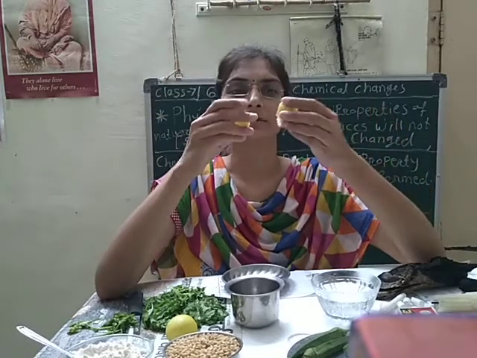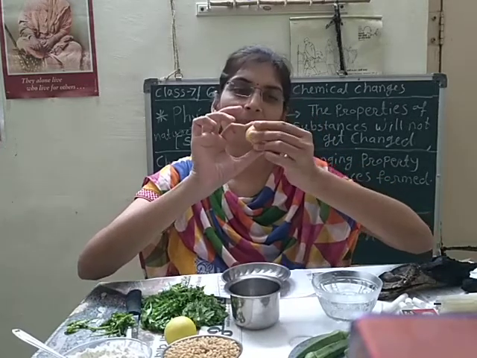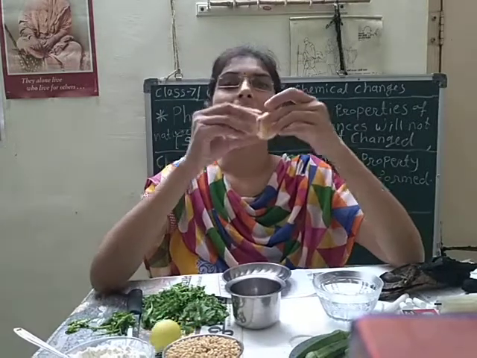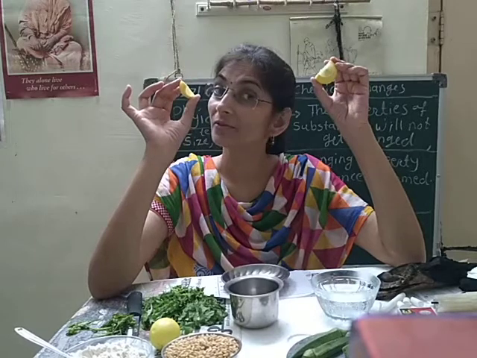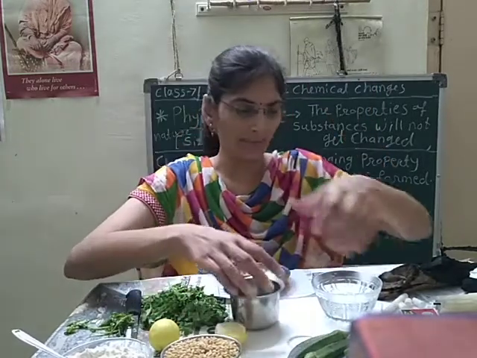Still, this process is not reversible. Means we can't join that lemon again and make it as it was. But still the property is not changed here. That's why it is known as physical change. Okay. So these are some examples.